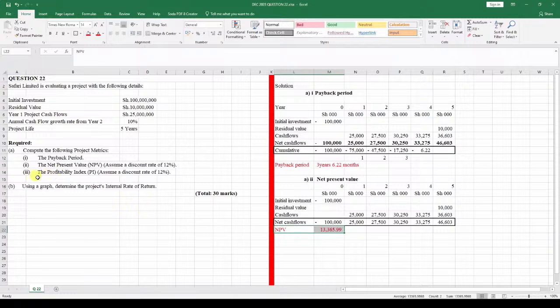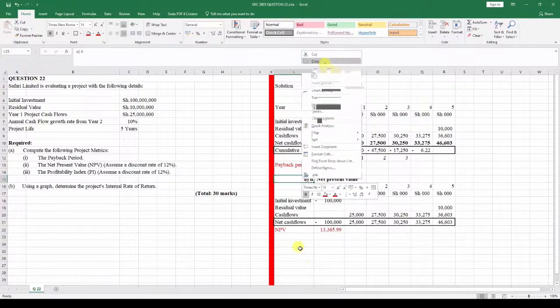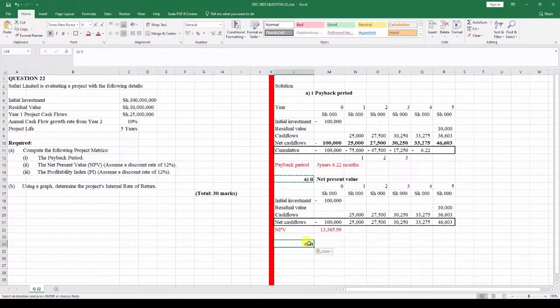We can move on and discuss the profitability index. Before we move on to the profitability index, the NPV is the net of present values to see whether you get a positive value or a negative value. If NPV is positive like this, we accept the project because the project is going to yield us positive values in future. But if you get a negative NPV, then it doesn't make any sense to us here. So here, part 3, I can move ahead right down here and click this one to be the third one.